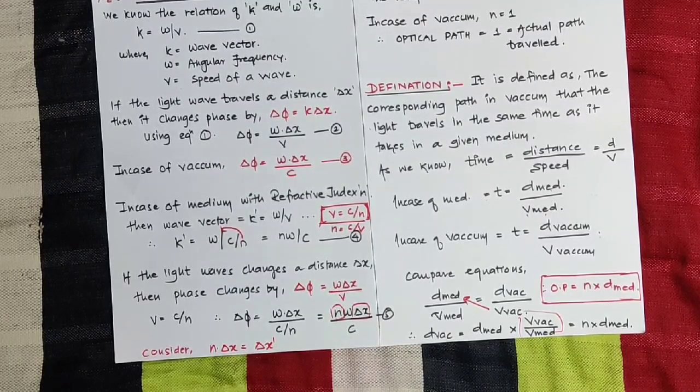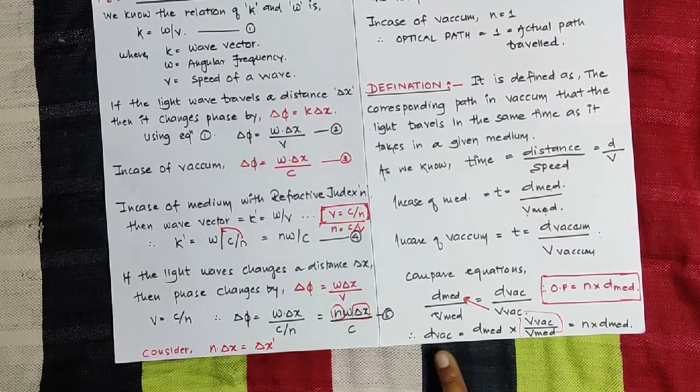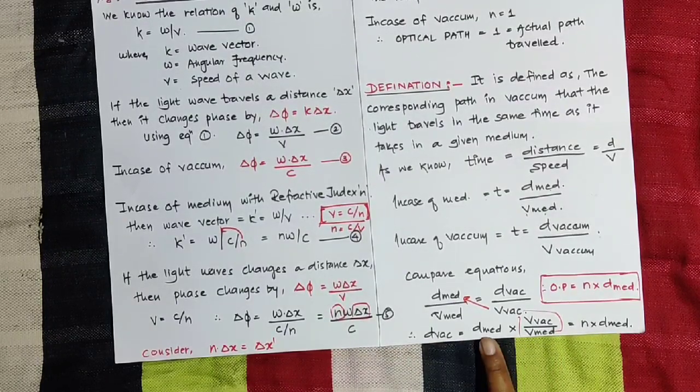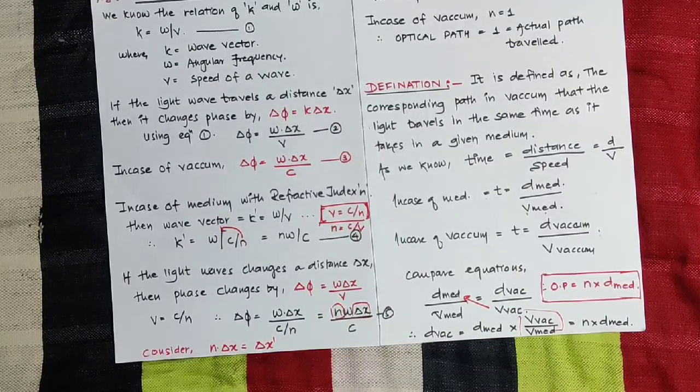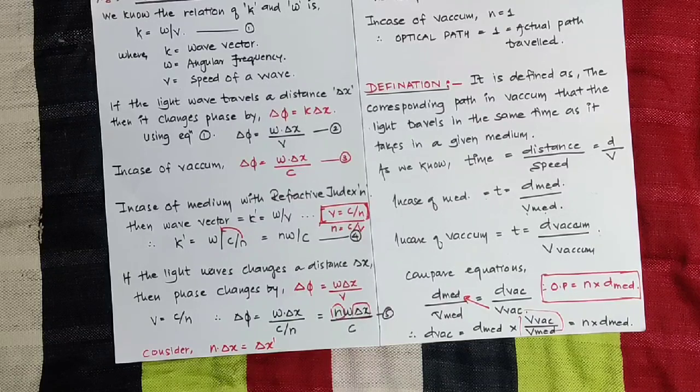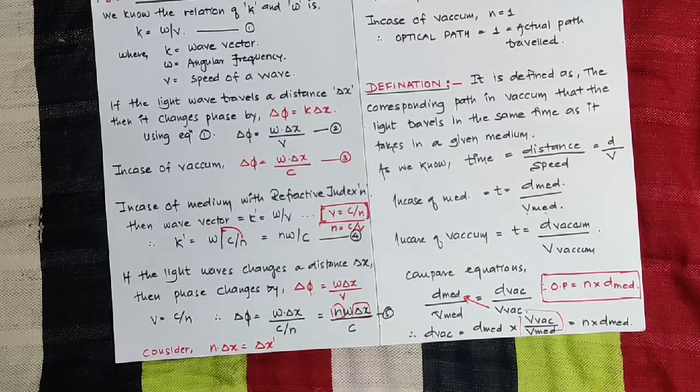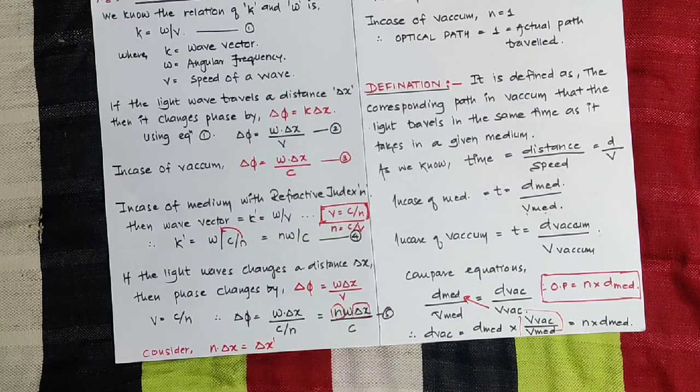So d vacuum is equal to d medium multiplied by n, that means the distance traveled by light in a medium multiplied by the refractive index of that medium, and that is nothing but the optical path of the given light wave. This definition is very important. This is the new part of your chapter wave optics, so learn as much as possible.